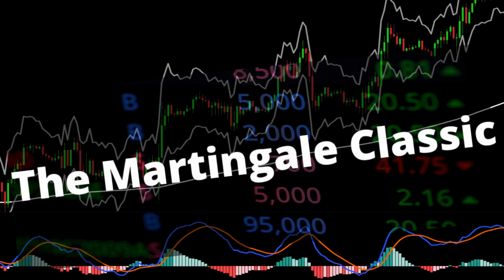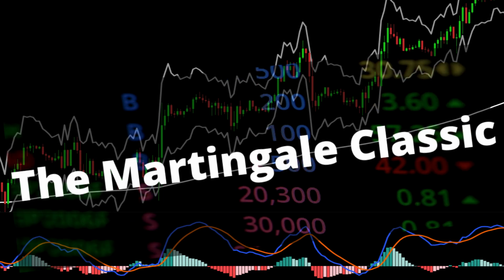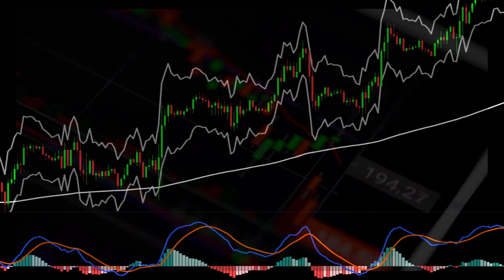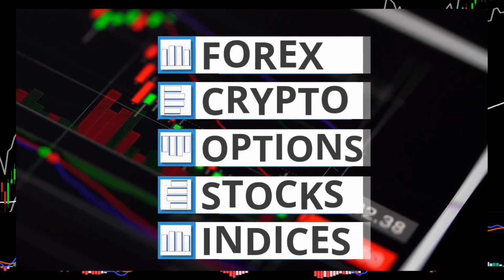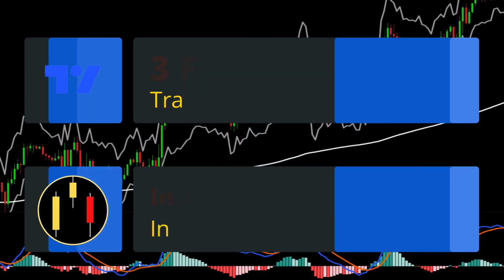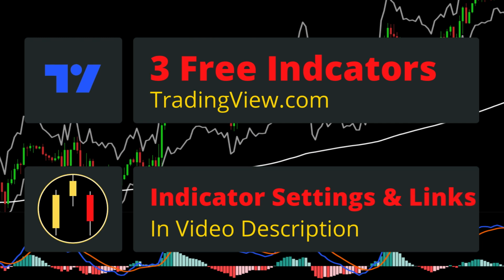I call this trading system the Martingale Classic, and like most trading systems, it can be applied to Forex, crypto, options, stocks, indices, or any instrument that has significant volume and market participants. This strategy uses 3 free TradingView indicators. As always, links and settings to all indicators are listed in the description.